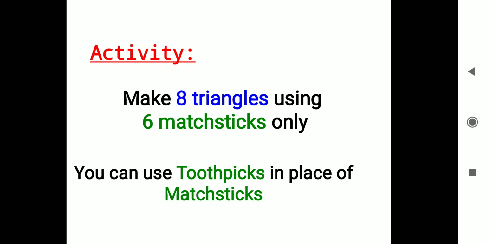So think over it, how we can make 8 triangles. All of the 8 triangles should be made, and you have to make different types of triangles with different numbers of matchsticks. The number of matchsticks must be 6 in each case. So try this.